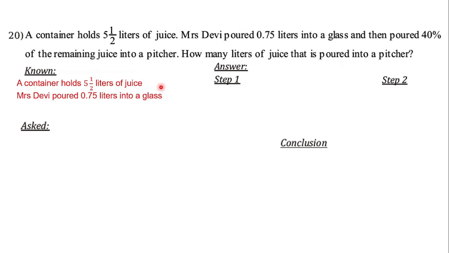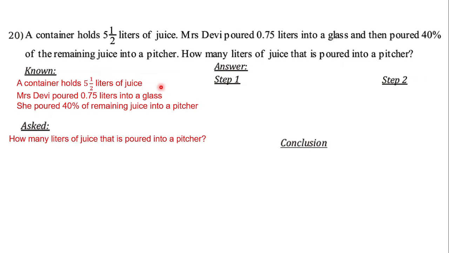Next, Mrs. Devi poured 0.75 liters into a glass and she poured 40% of the remaining juice into a pitcher. Now the question is, how many liters of juice are poured into a pitcher? So this case can be solved in two steps.